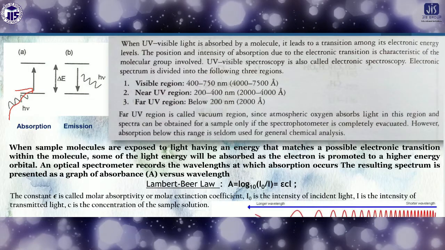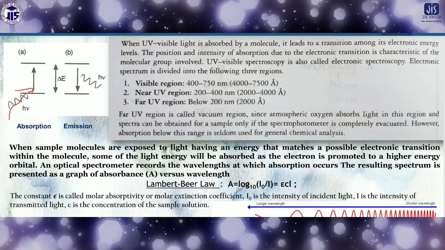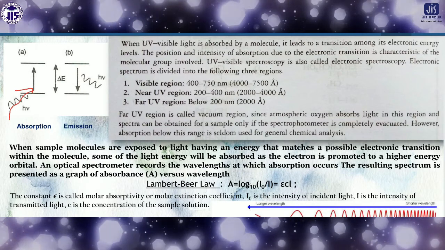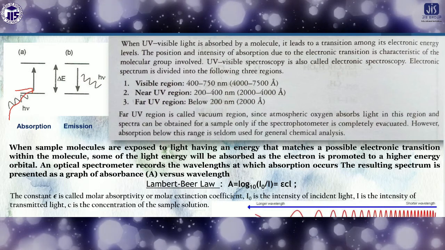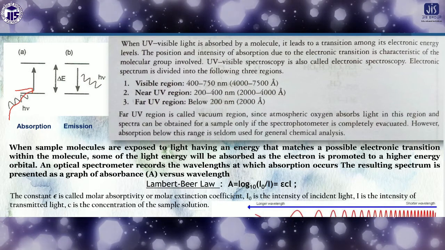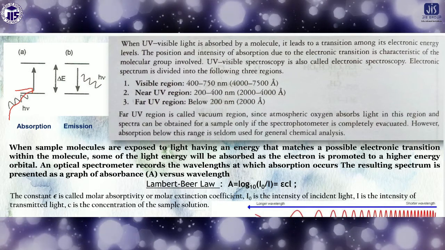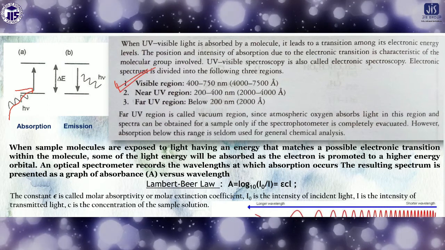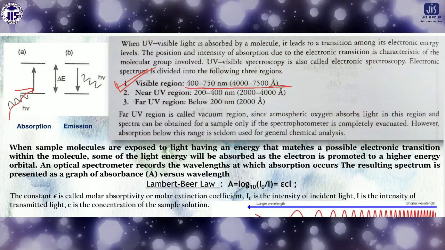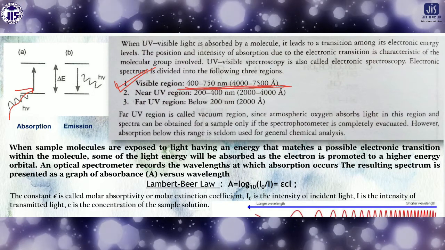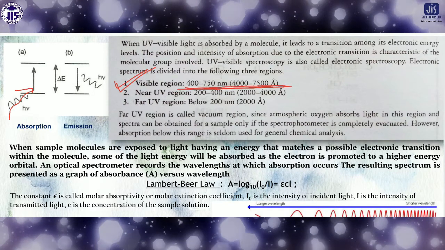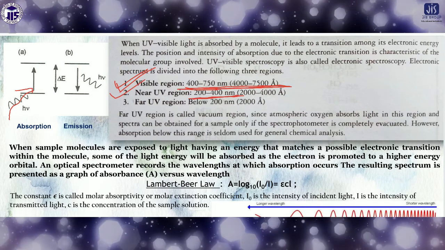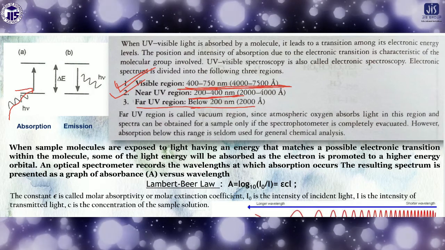Now, depending on the region, the total UV-visible region can be classified, or divided, into three different regions. The first one is the visible region, that works from 4000 to 7500 angstrom, or 400 nanometer to 750 nanometer. Another is the near UV region, which is 200 to 400 nanometer. And the far UV region is below 200 nanometer.